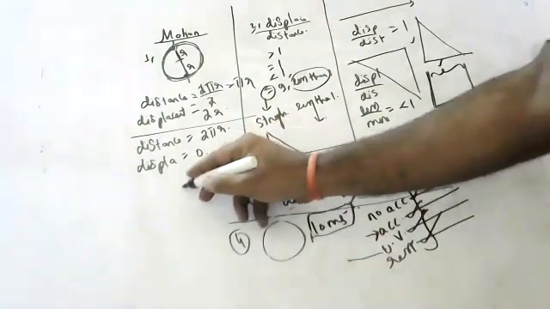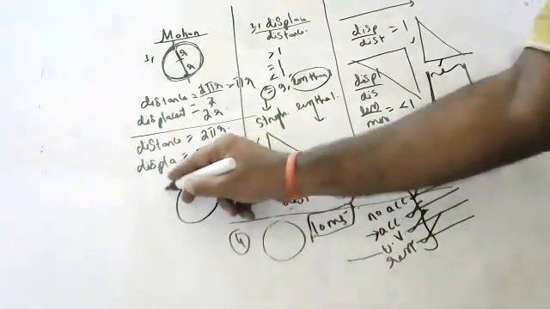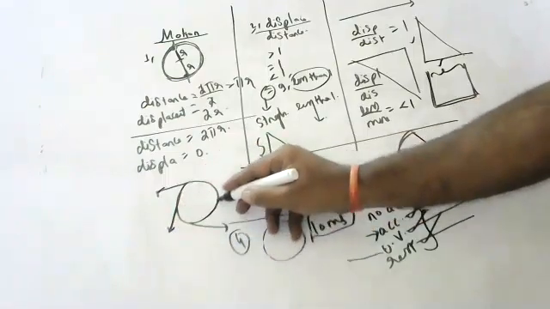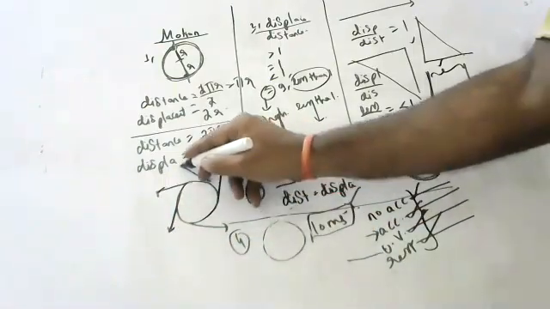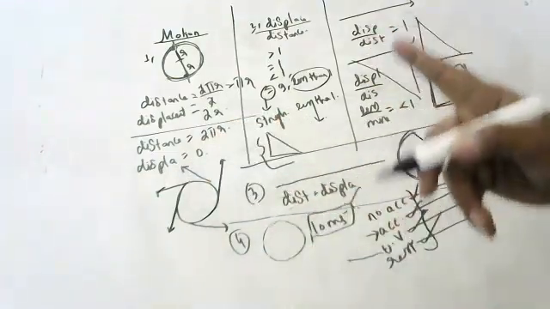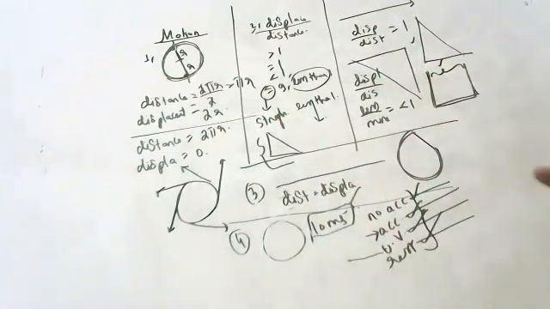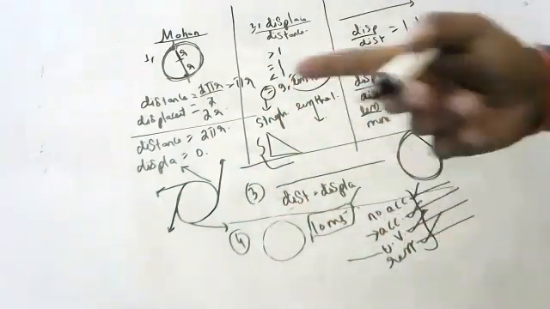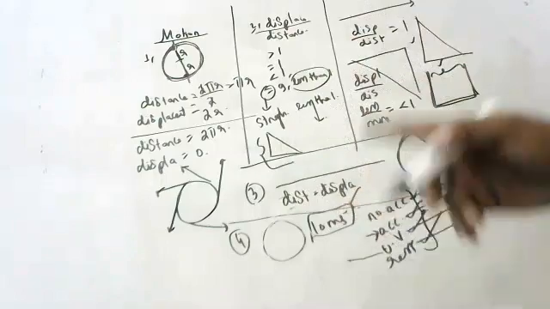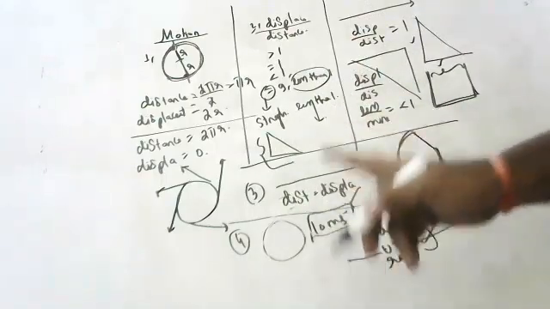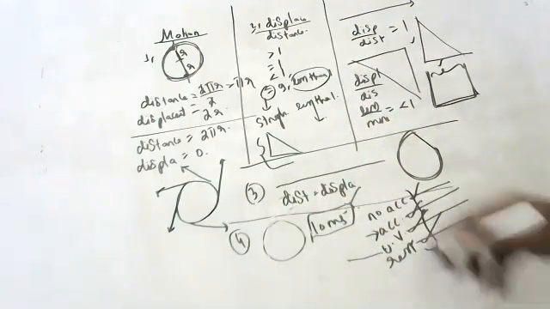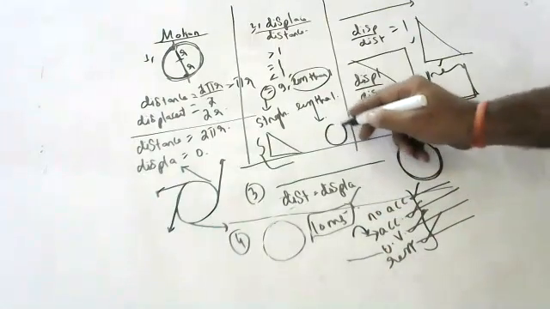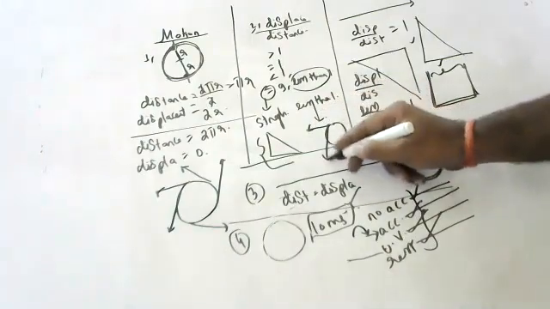Children, the body is continuously changing its position. At this point it is like this, at this point it is like this. Displacement is changing continuously. Because displacement is changing, the rate of change of displacement means velocity, and the rate of change of velocity means acceleration. So the body is moving with constant acceleration, because the direction of velocity is continuously changing.